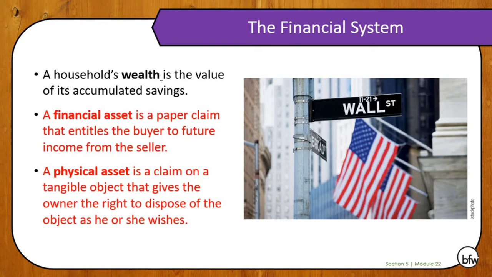All right. Now, a household's wealth is the value of its accumulated savings. A financial asset is a paper claim that entitles the buyer to future income from the seller. So a stock is an example of a financial asset. A loan is an example of a financial asset from the bank's perspective. Basically, when the bank owns a loan, you're agreeing to pay the bank back over time plus interest. A physical asset is a claim on a tangible object that gives the owner the right to dispose of the object as he or she wishes. So owning a car outright or owning a house outright is an example of a physical asset.